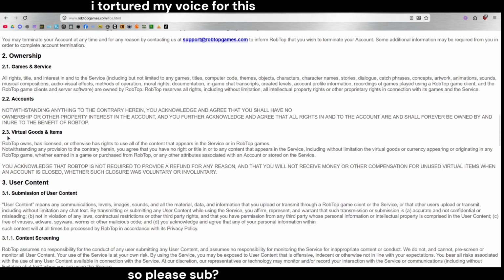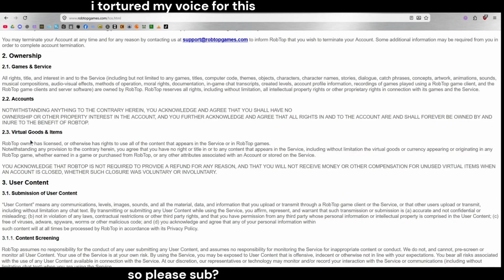Okay, North Korea. 2.3 Virtual goods and items. RobTop owns, has licensed, or otherwise has rights to use all of the content that appears in the service or in RobTop games. Notwithstanding any provision to the contrary herein, you agree that you have no right or title in or to any content that appears in the service, including without limitation the virtual goods or currency appearing or originating in any RobTop game, whether earned in a game or purchased from RobTop, or any other attributes associated with an account or story on the service.